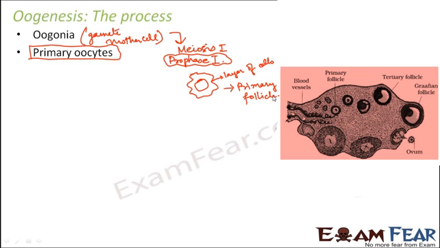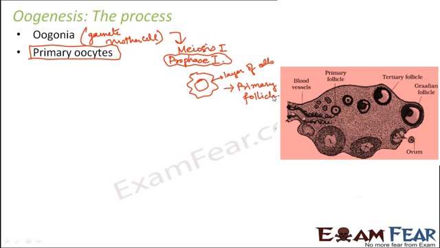Now when are these formations taking place? In the arrested phase, when nothing else can happen. I mean, the cell division cannot progress beyond prophase 1. So everything is at pause at prophase 1. But in the meanwhile, some follicles are being formed. That is, some layer of cells surrounds the primary oocyte and it forms a structure called the primary follicle. So multiple primary follicles are formed inside the ovary. Now it is found that many primary follicles degenerate as well. So some 50,000 or so primary follicles remain as long as the female reaches her puberty. Okay, so primary follicle formation is clear.